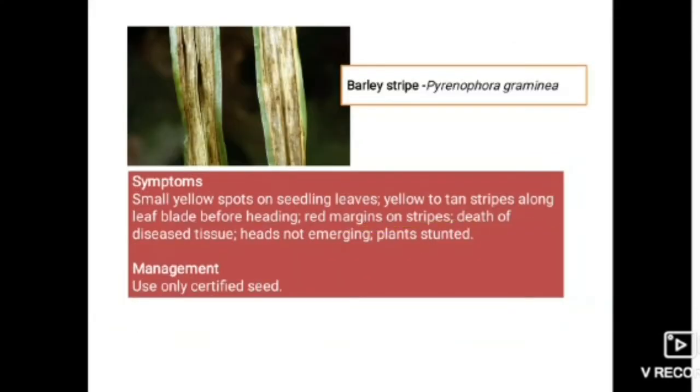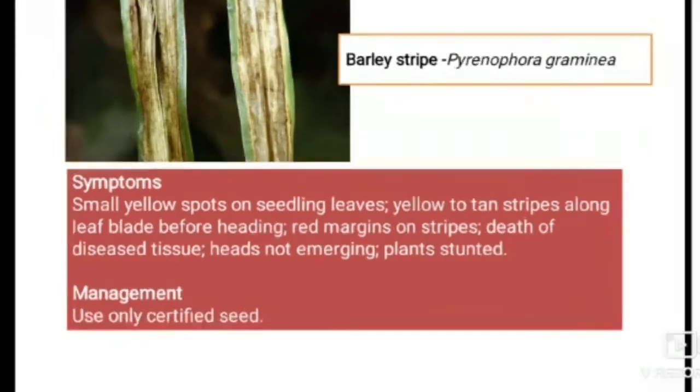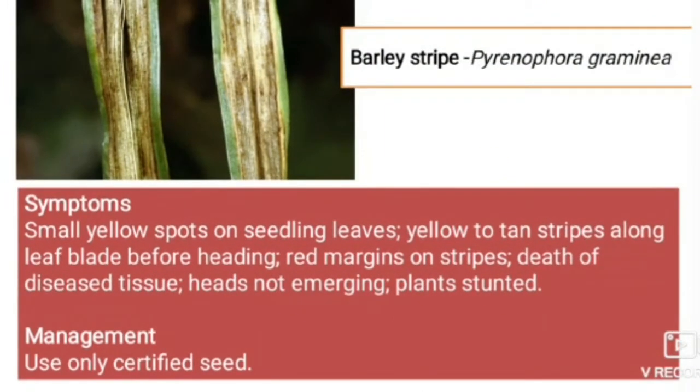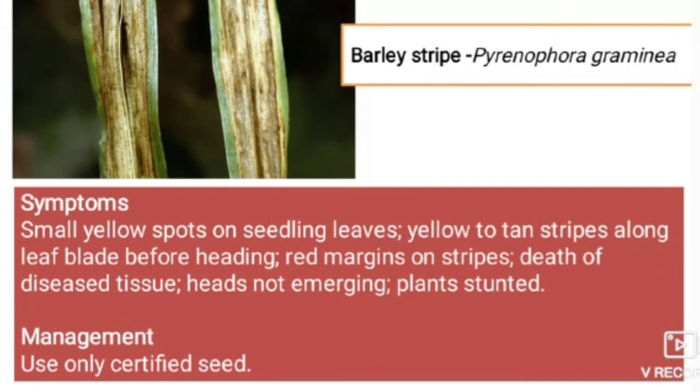Next, moving to barley stripe disease. In this, Pyrenophora graminea, you can see the symptoms here: small yellow spots on seedling leaves, yellow to tan stripes along the leaf blade before heading, red margins on stripes, death of diseased tissue, head not emerging, plant is stunted. You can only control this disease by certified seeds.